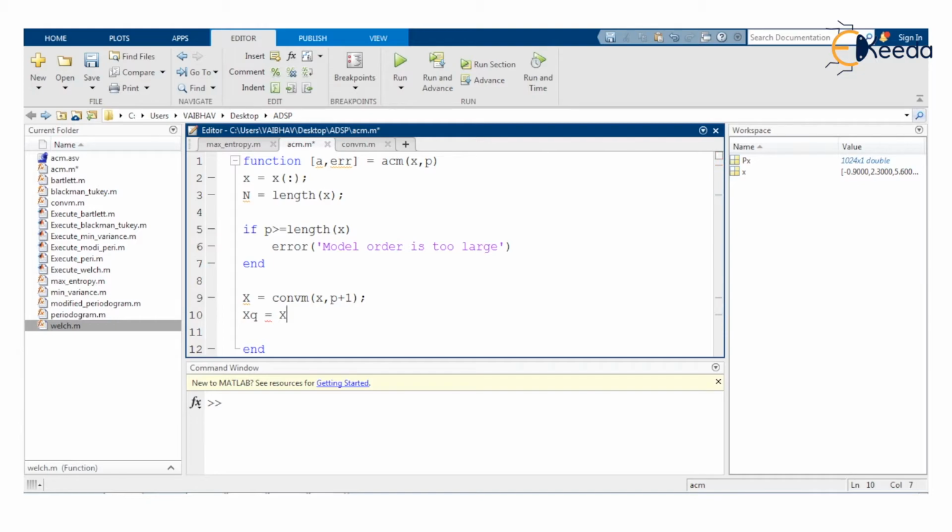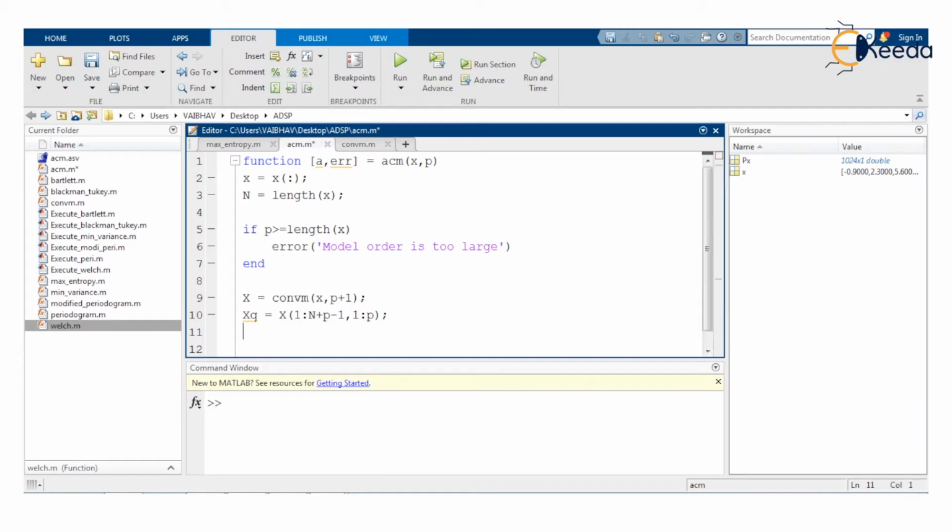So it can be simply x, within the parenthesis we have 1 colon capital N plus p minus 1 comma 1 is to p here.